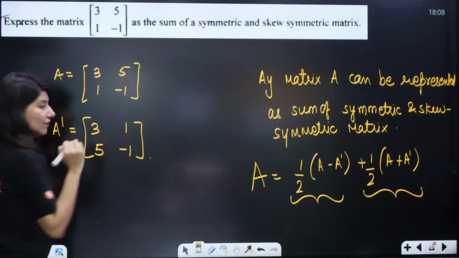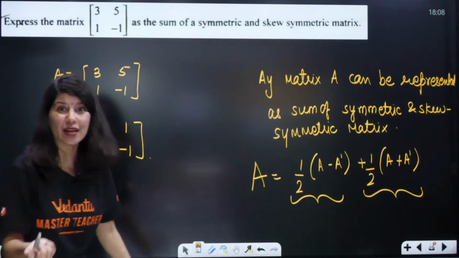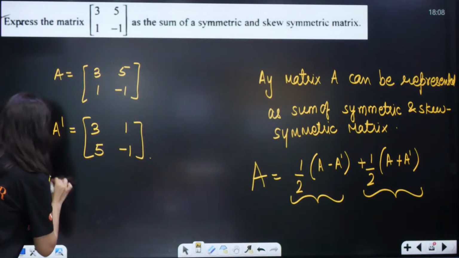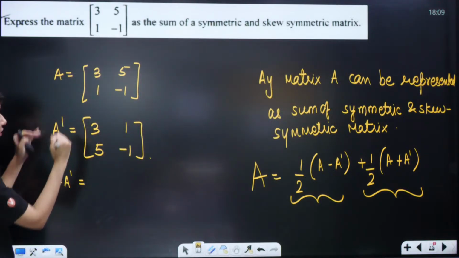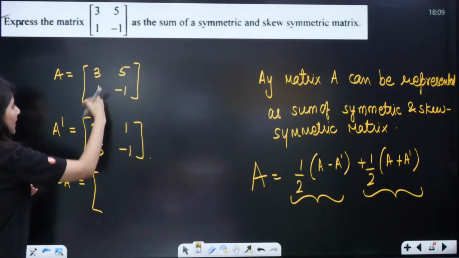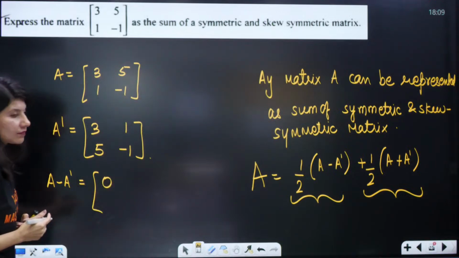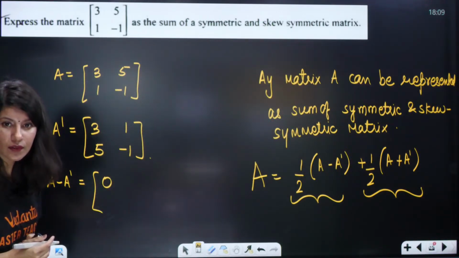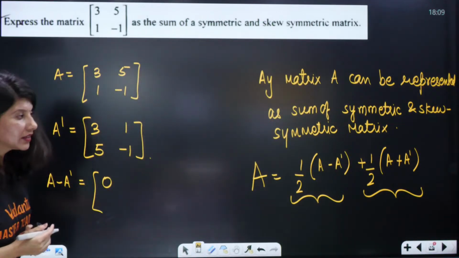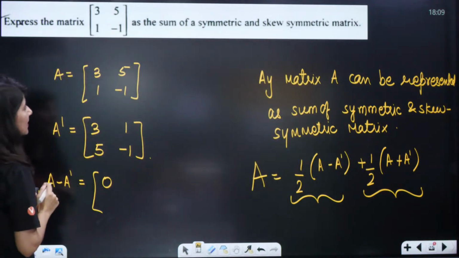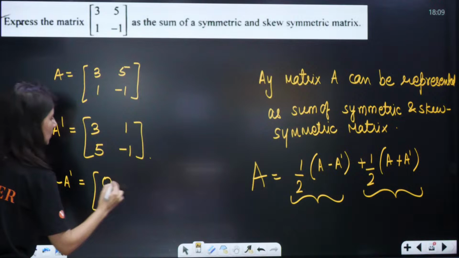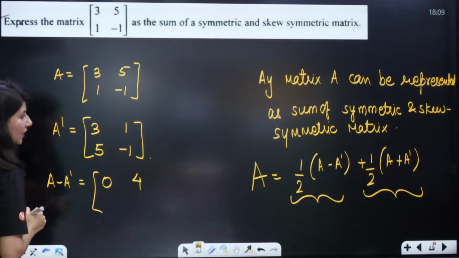Alright, now you need A minus A dash. Tell me, A minus A dash will be equal to what? So you have to subtract these two matrices. Ma'am, 3 minus 3, 0. 3 minus 3, 0, right? 5 minus 1, this is going to be 4, right?